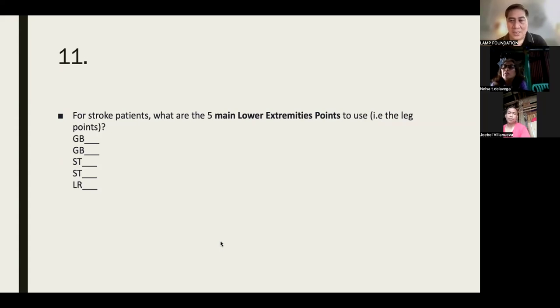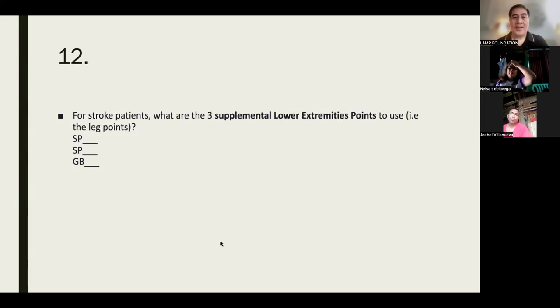What about Stomach 36? Yes. And also another stomach would be, remember, phlegm. Stomach 40. Very good. What about the gallbladder? Very good for liver qi stagnation. GB34 and GB40.